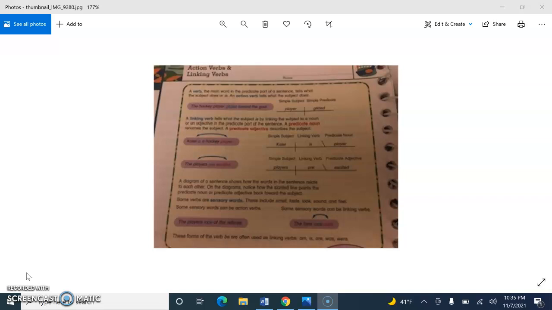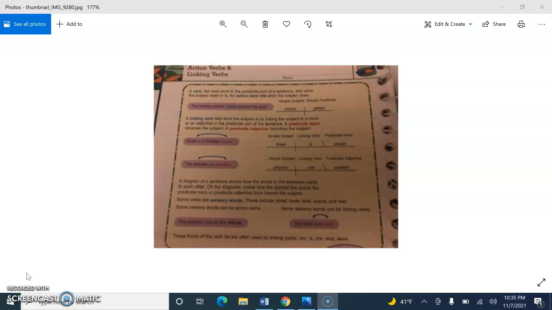The hot chocolate smells delicious. Well, chocolate can't smell, so that's our first clue that this is a linking verb. So what is smelling? It's chocolate. So underline chocolate once, underline smells twice, and who or what is renaming or describing the subject? It's delicious. So draw an arrow from delicious back to chocolate. Now let's look at the diagram you've already done. So chocolate should be in the subject slot. Smells should be in the verb slot.